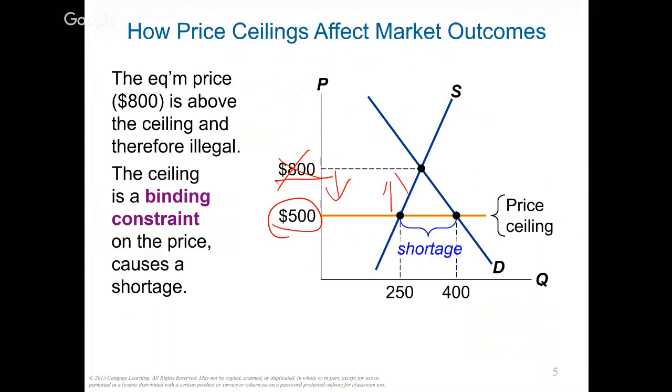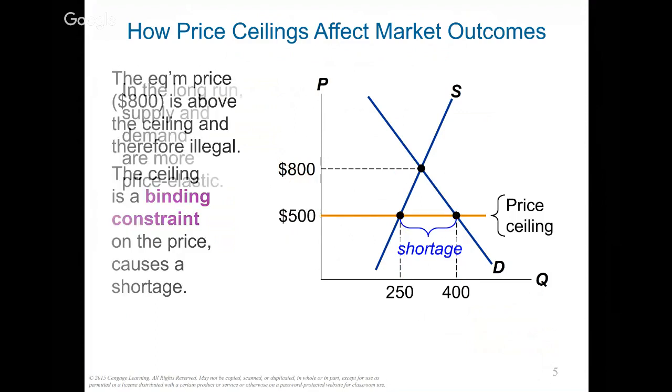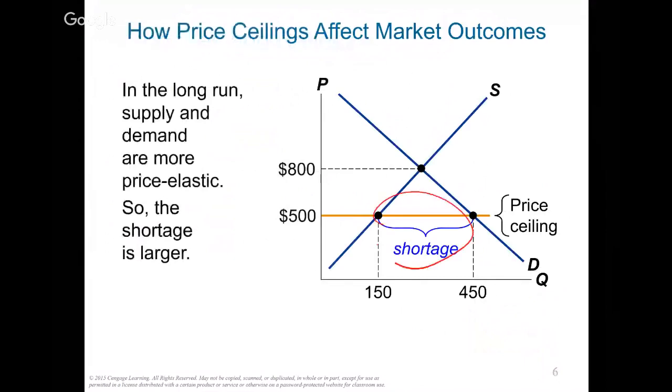First of all, it will lower the price from 800 to 500. Second, at the lower price level, our quantity demanded is 400 and our quantity supplied is 250. If you remember from Chapter 4, if your QD is more than QS, this is a shortage. So with a binding constraint, you will have some shortage in the economy. That is one downside of a binding constraint: it creates a shortage.